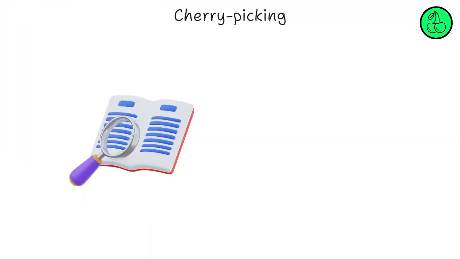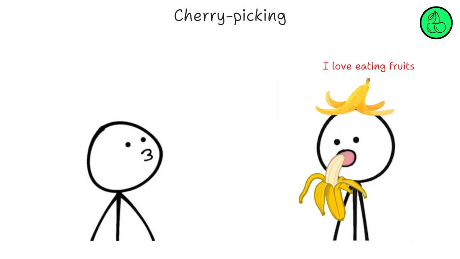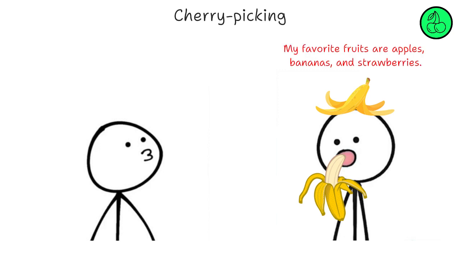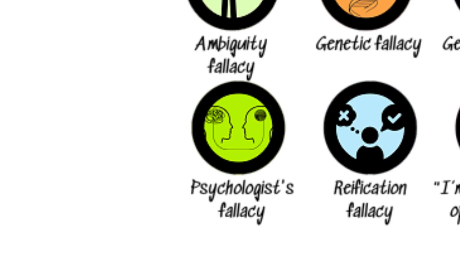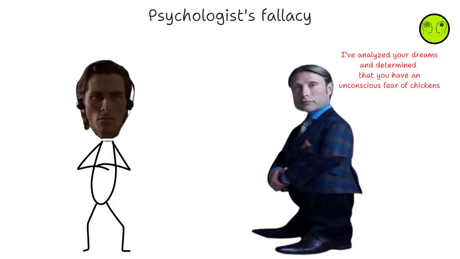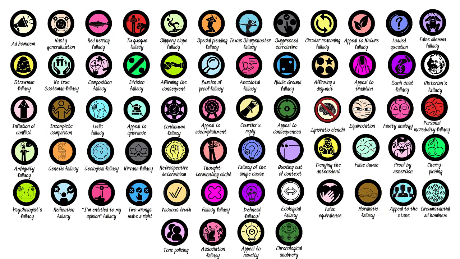Cherry picking. It's the act of pointing to individual cases or data that seem to confirm a particular position, while ignoring a significant portion of related and similar cases or data that may contradict that position. Psychologist fallacy. It's a fallacy that occurs when an observer assumes that his or her subjective experience reflects the true nature of an event.